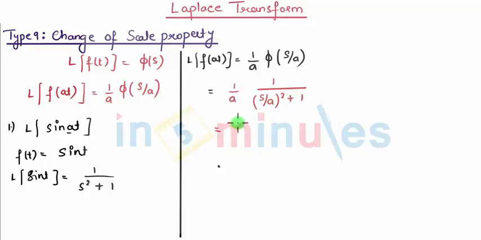Which is equal to 1 by a, here s square by a square multiplies and in the numerator becomes a square divided by s square plus a square. Finally a gets cancelled and I get a upon s square plus a square. So students, see, it's obvious we were supposed to get Laplace of sin at as a upon s square plus a square, but just from the change of scale property I have proved the same answer. Let us see one more sum.